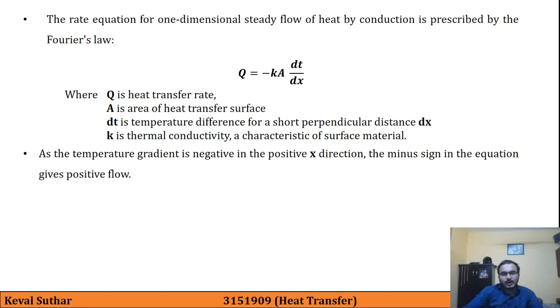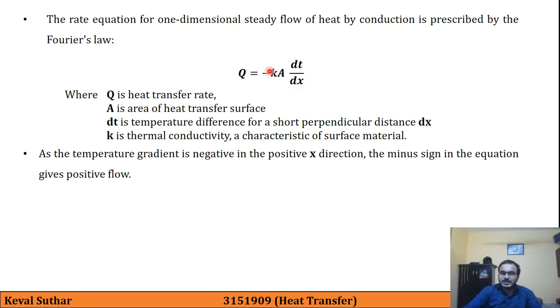So why do we have this negative sign over here? As the temperature gradient is negative in the positive x direction, the minus sign is provided so that it gives the positive flow. What is the meaning of this? It is saying that as the distance x increases, temperature T decreases, so this dT by dx term will be negative.